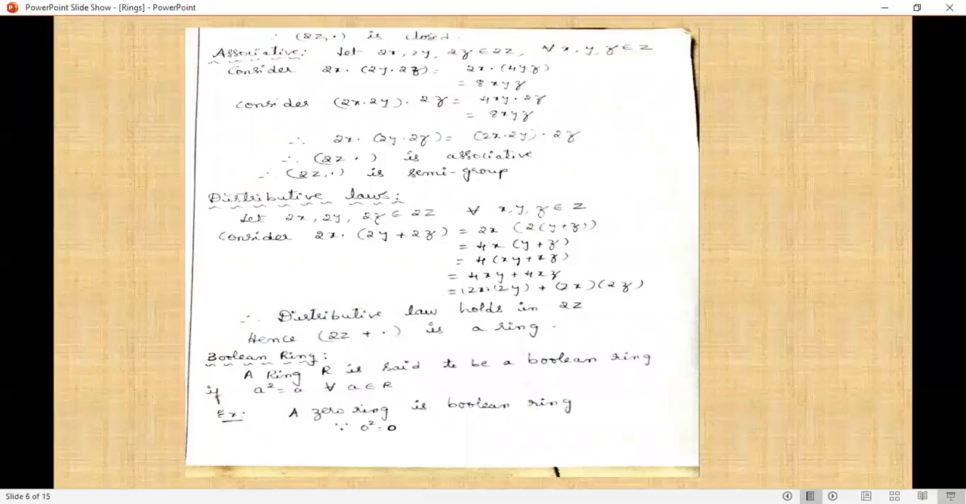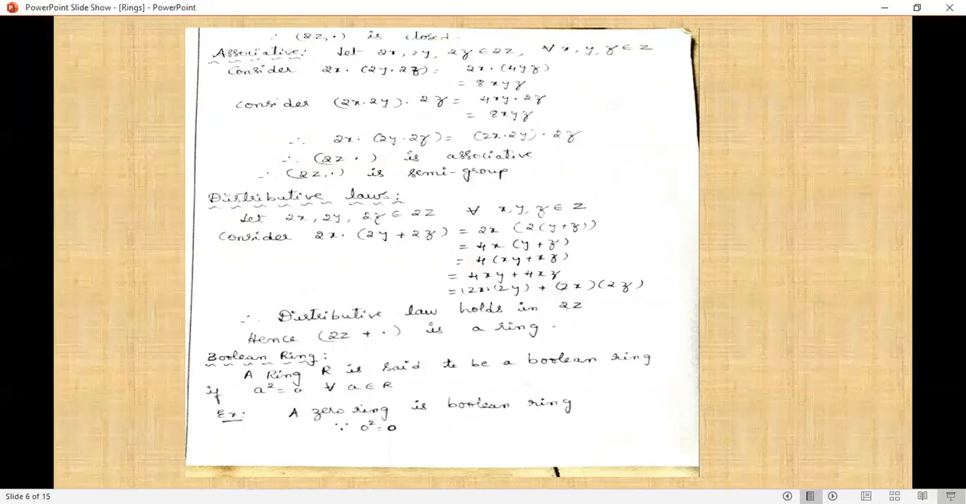After completing the closure, now we are completing the associative. Let 2x, 2y, 2z belong to 2Z, for all x, y, z belong to Z. Now we have to prove that 2x into (2y into 2z) equals (2x into 2y) into 2z. Now we are considering the LHS. 2x into (2y into 2z) equals 2x into 4yz equals 8xyz.